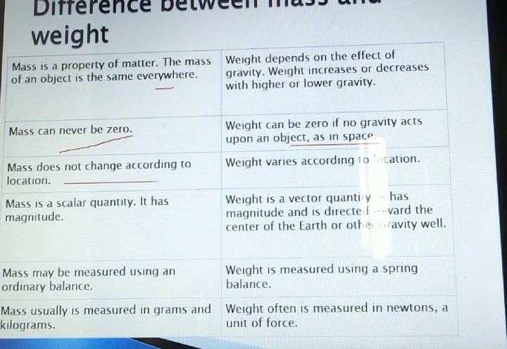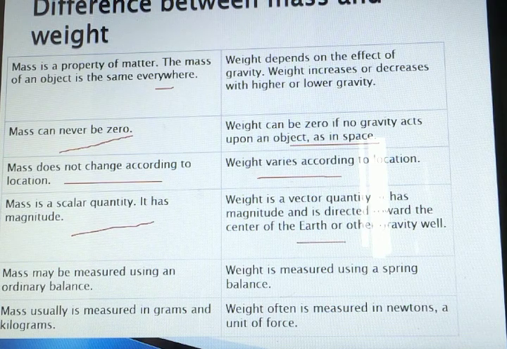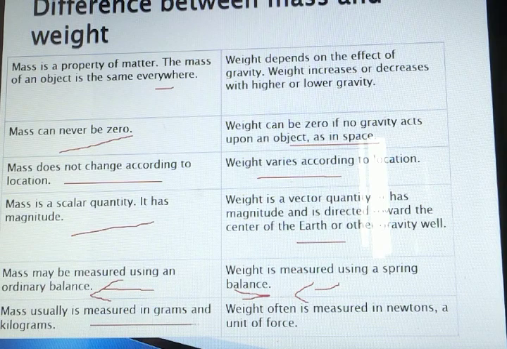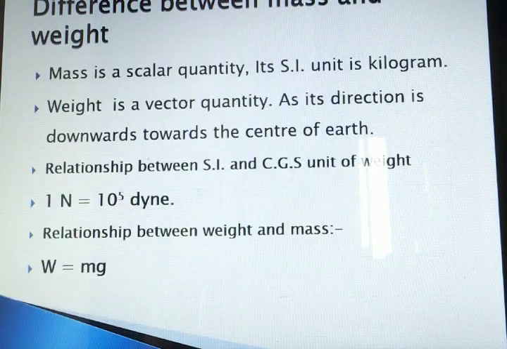Mass does not change according to the location. Weight changes. Mass is a scalar quantity. Weight is a vector quantity, and it is always directed towards the center of the earth. Mass can be measured by using an ordinary balance. Weight is measured by using a spring balance. Mass's SI unit is gram, kilogram. Weight's SI unit is Newton, as it is force only.